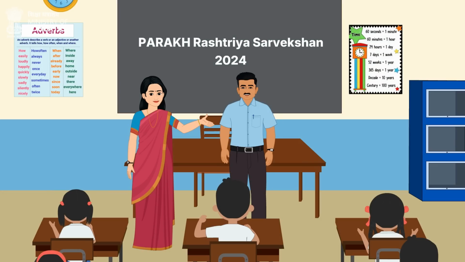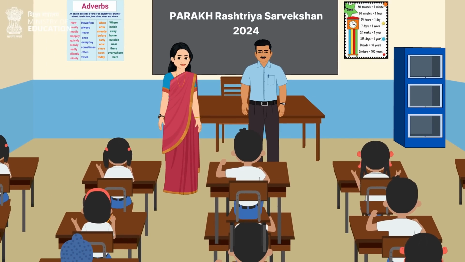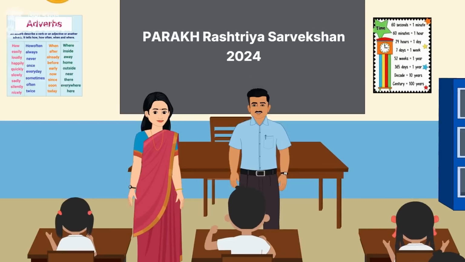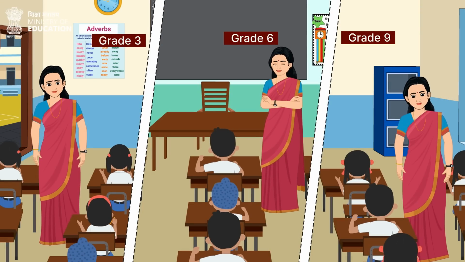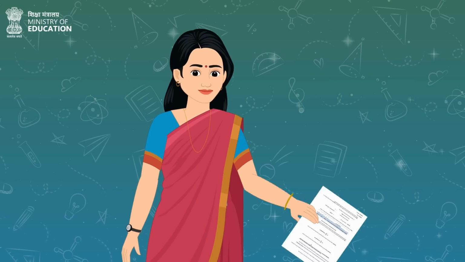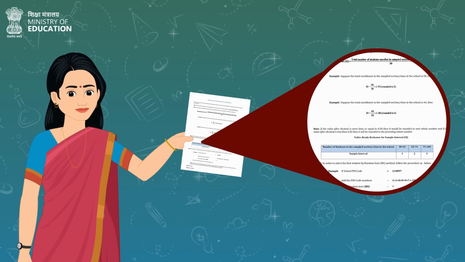It is the procedure by which Field Investigator and the observer together will select the students who will give PARAKH Rashtriya Sarvekshan 2024 for a particular grade. A step-by-step guide on the sampling process has been provided in sampling instructions shared with you.